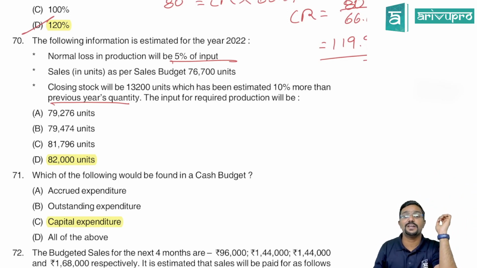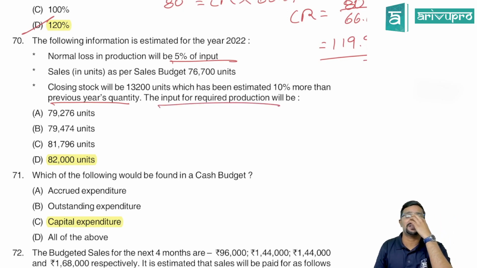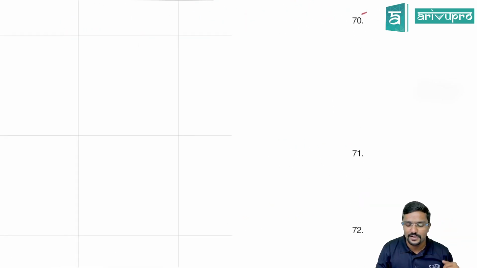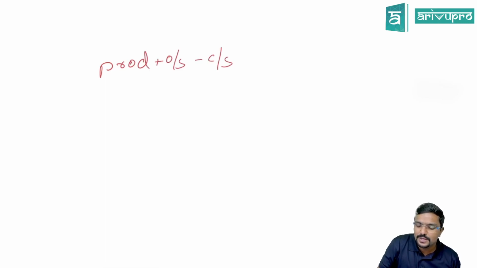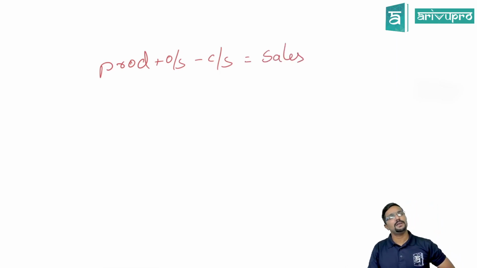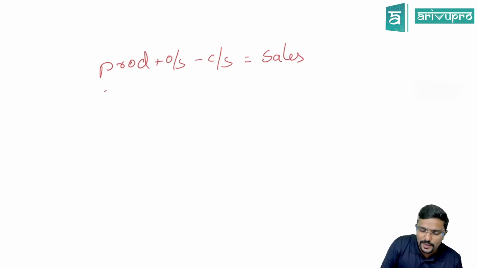The input for the required production will be, what they are asking is the input for required production. Interesting question. Let us do it. First, we should know the equation, guys. What is the equation actually? Production plus opening stock minus closing stock is equal to my sales. But now we have to reverse this equation because we need to find out production.